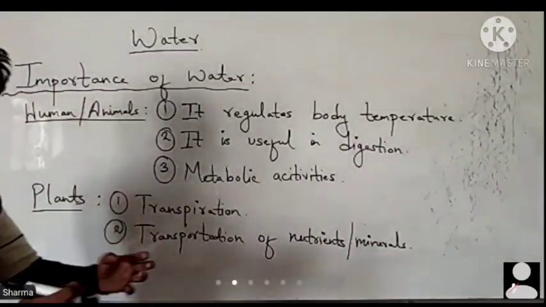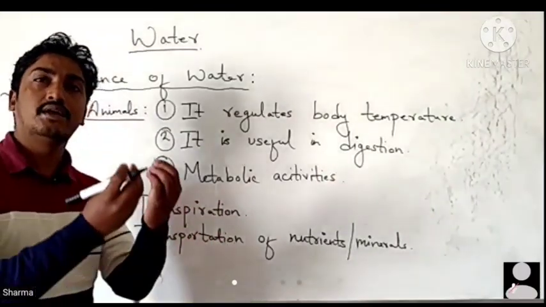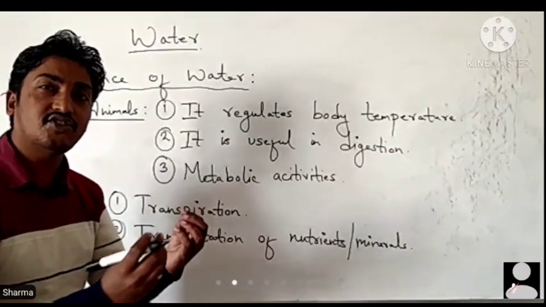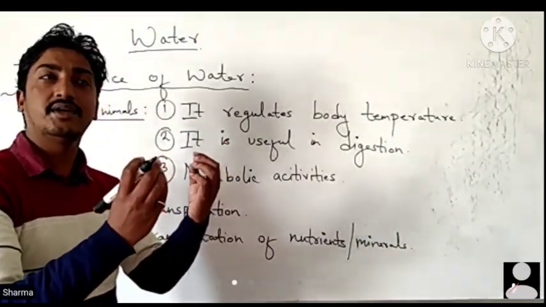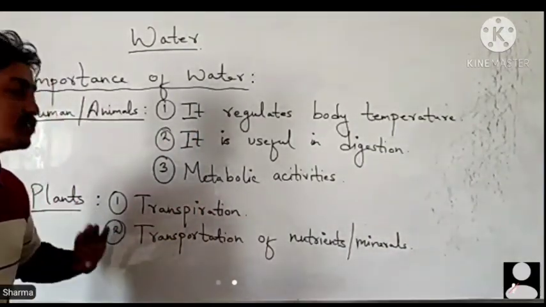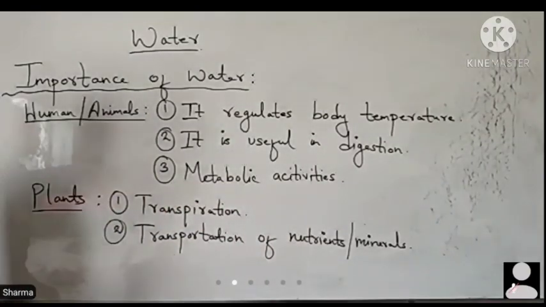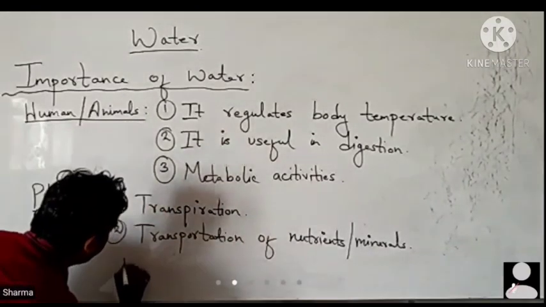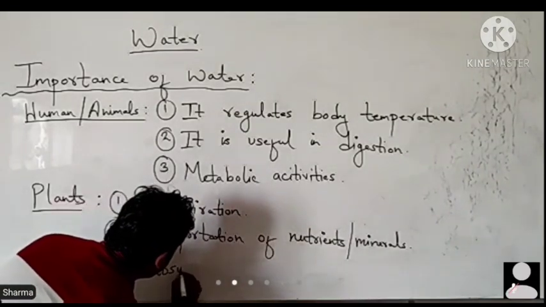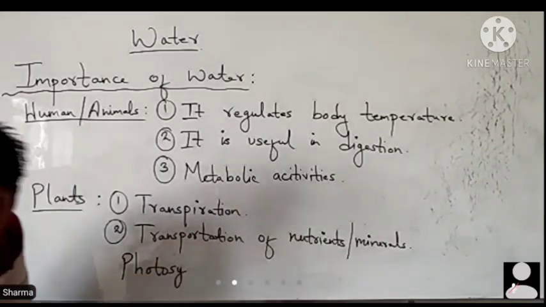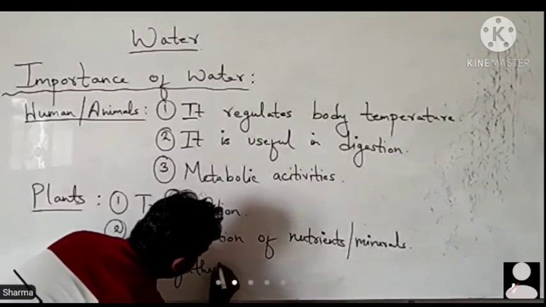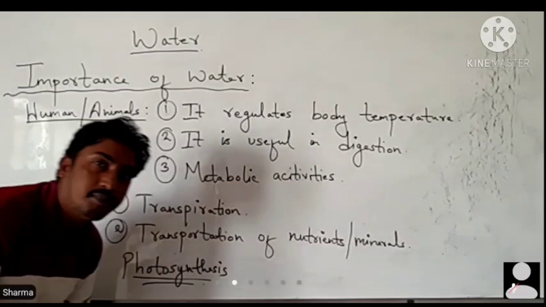Through roots, by the capillary method, all the nutrients and minerals are transported via the medium of water. That means water is also required in the transportation of nutrients and minerals, or in the process of photosynthesis, that means in the process of preparing food.